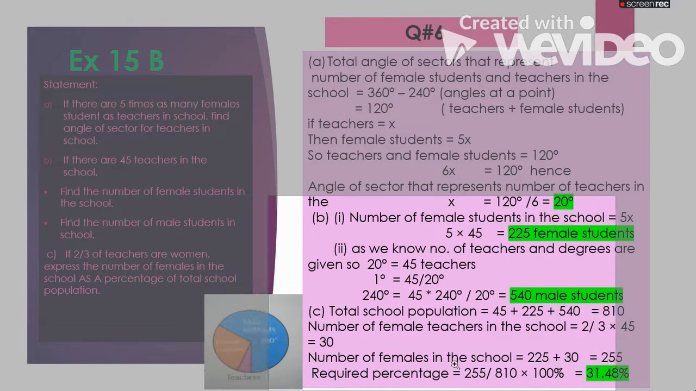Now the number of females in the school: female students as well as female teachers. We will add them, so 255 total females will be in the school. So the required percentage is numerator divided by denominator multiplied by 100%. This is the basic formula for percentage. 255 we have calculated for female students and female teachers, divided by school population 810, multiplied by 100%, and it gives 31.48%.